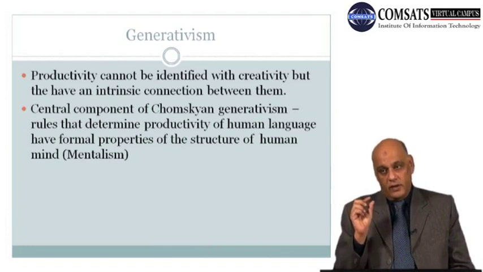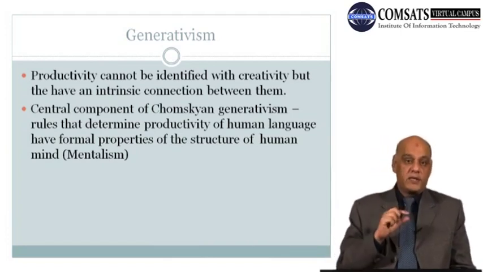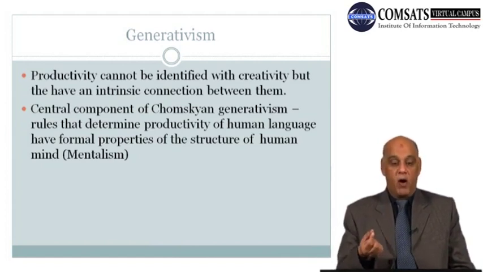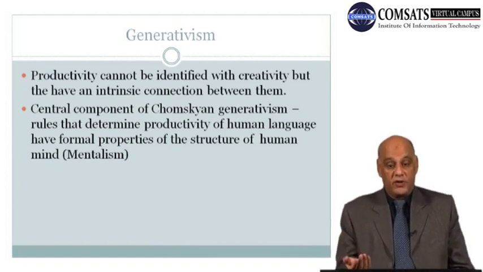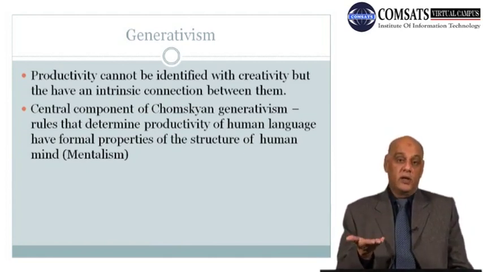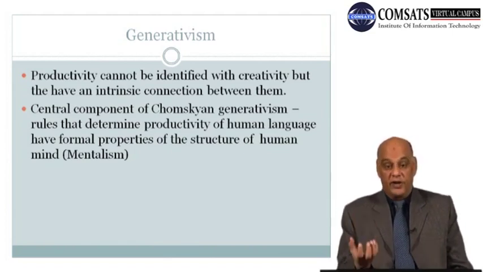The grammar, the rules that are present, inbuilt, have a formal shape in the shape of Chomskyan generativism. Chomskyan generativism is basically the pivotal thing, the central thing of this generative grammar, the theory or the idea given by Chomsky.